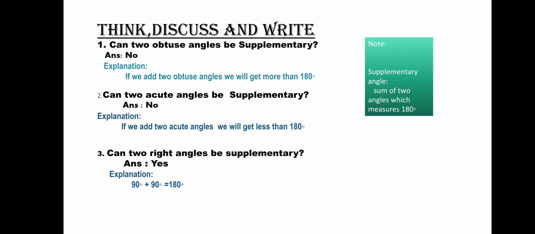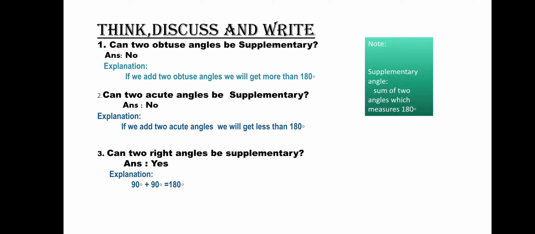No. Acute angle means it will be less than 90 degrees. So we will not get more than 90. If two angles are each less than 90 degrees, we will not get supplementary either, correct? Supplementary means we should get 180. So the answer is no. Can two right angles be supplementary?